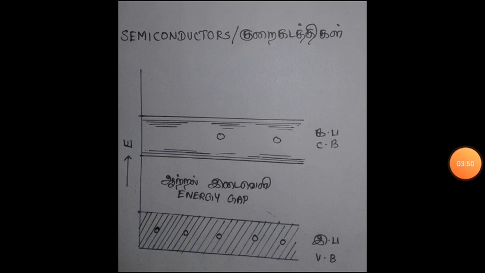Here we have the energy band diagram. There is a small gap, so the electrons from the valence band can jump to the conduction band with a small amount of energy. Hence this type of material is called a semiconductor.